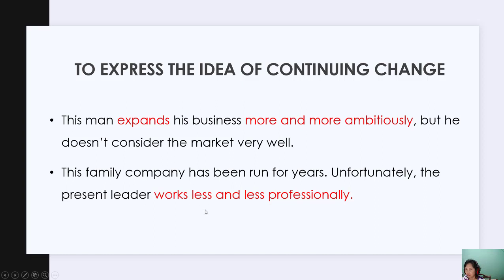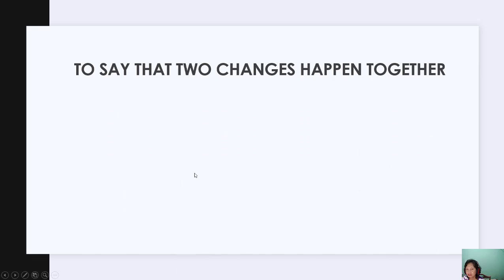Maybe in this sentence we want to show that the family company has been run for years. It is possible that the situation will give higher profit. Unfortunately, the present leader cannot work very well, cannot work professionally. So it is possible in the future the company can collapse. Okay, that's why we use less and less professionally. Okay, continue to the next, to say that two changes happen together.